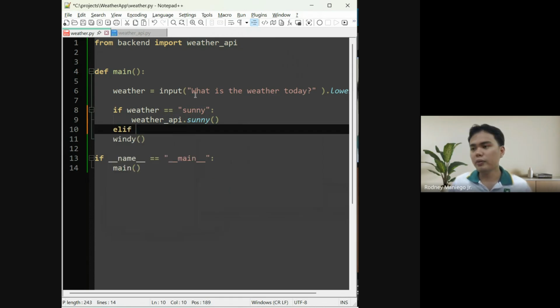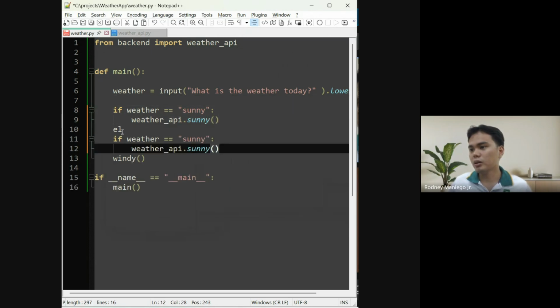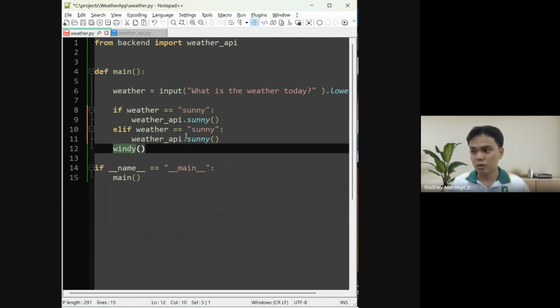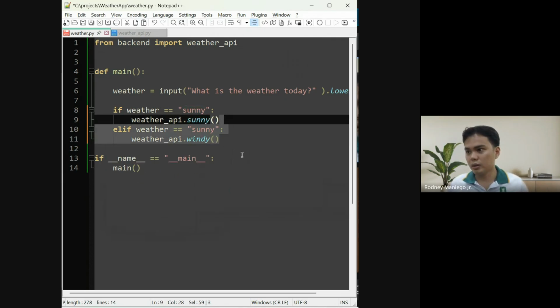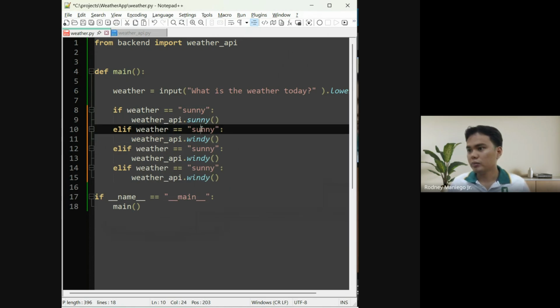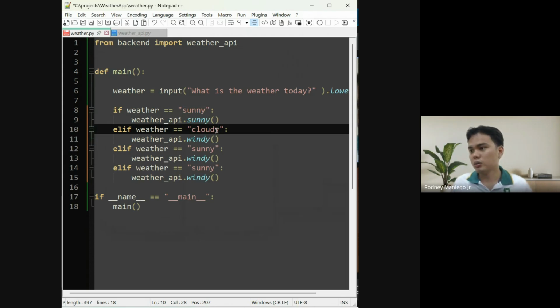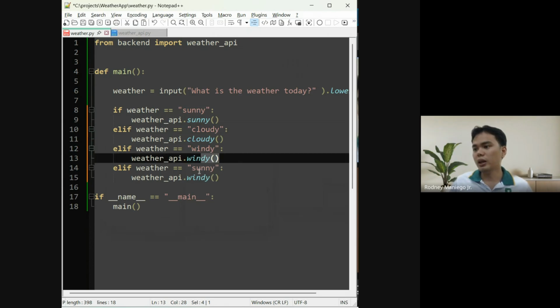So elif, we'll just copy everything. If weather is cloudy, that's weatherapi.cloudy. If weather is windy, that's weatherapi.windy.